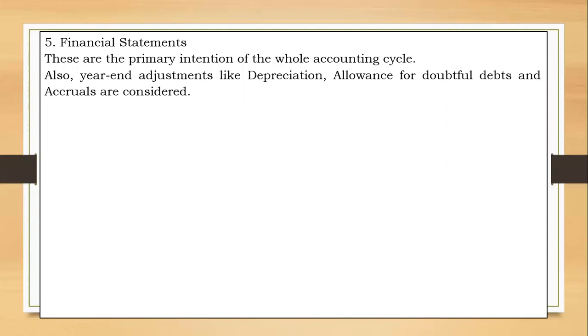That's why I've said here, things like depreciation. You check depreciation, you expense it, you reduce the value of the asset. Allowance for doubtful debts, this will affect trade receivables or debtors, and accruals. Accruals are also considered. There is actually a lecture on accruals and prepayments. You could just check the channel and watch it.